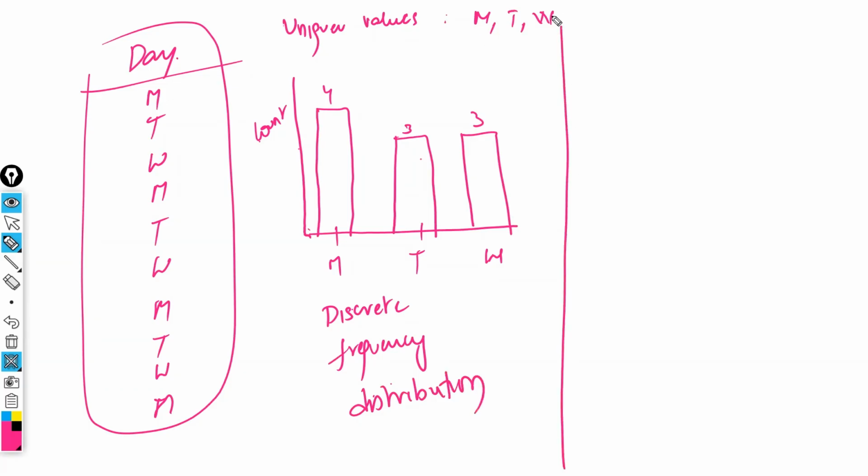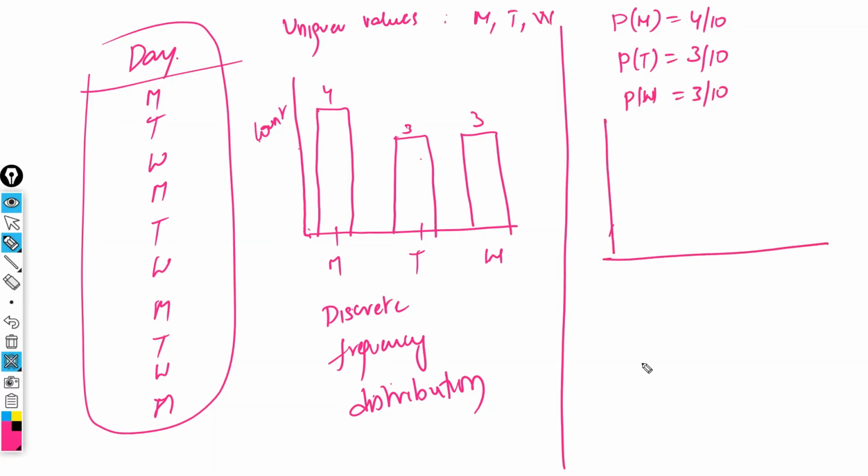Part 2. What are the unique categories? For each category, I'm calculating the probability. What is the probability of Monday? Probability of Tuesday? Probability of Wednesday? Represent the same thing: Monday, Tuesday, Wednesday. But this time on the axis, not count, but probability. 4 by 10, which is nothing but 0.4.